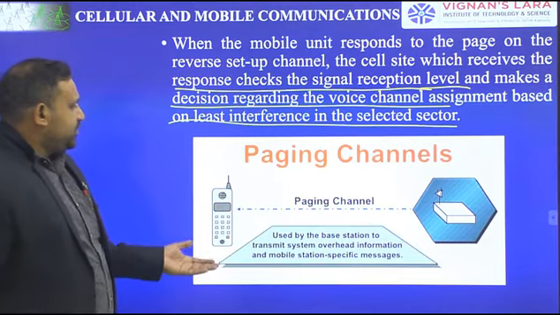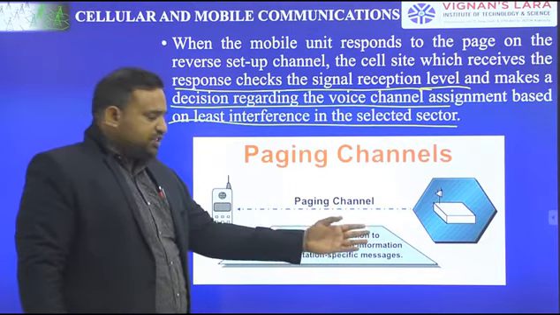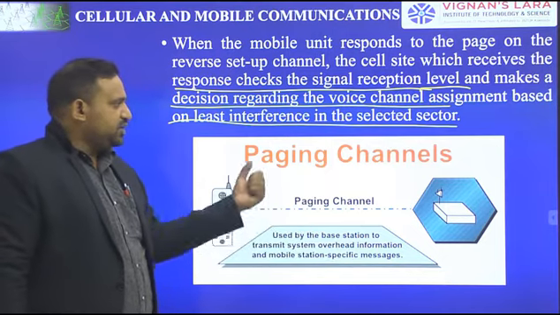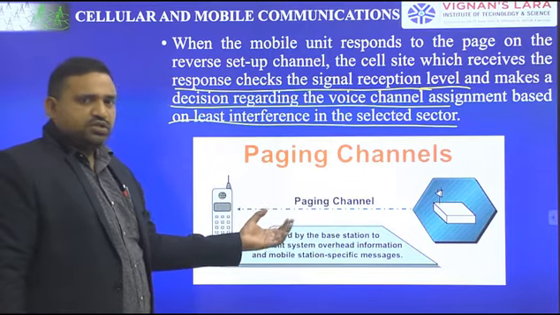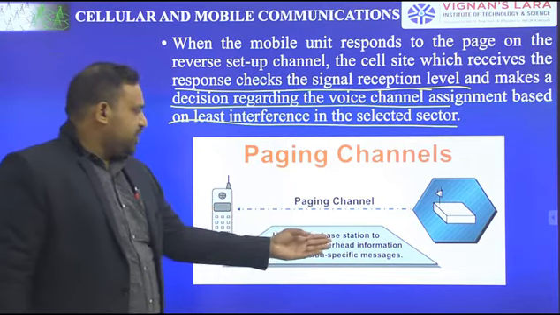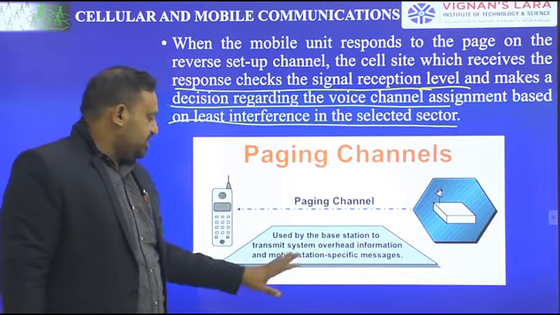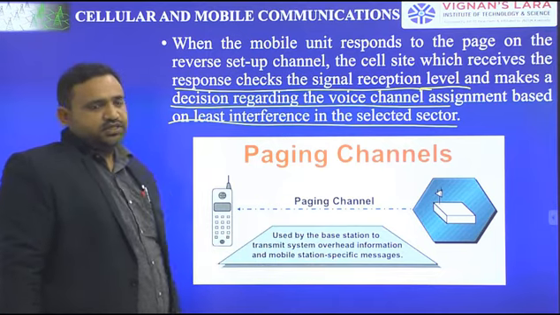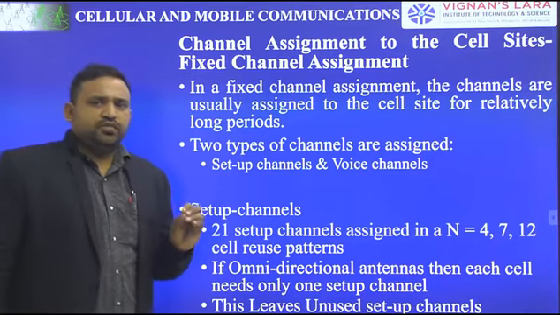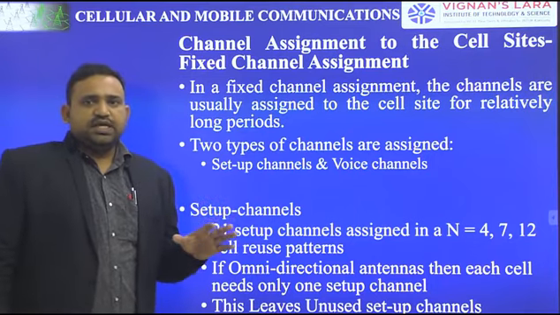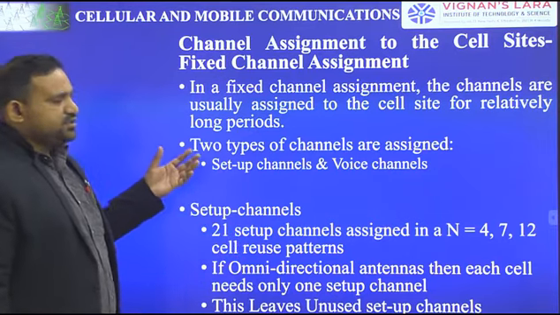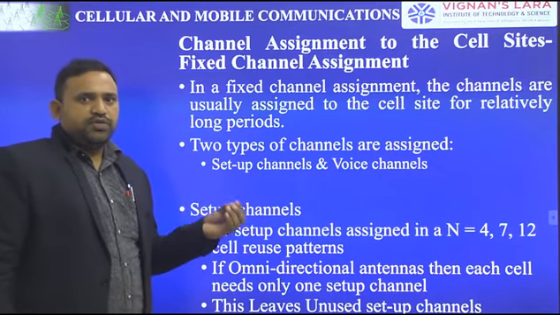The paging channel is used by the base station to transmit system overhead information, such as whether the mobile unit is receiving incoming calls or the qualification for receiving the respective incoming calls. It is used by the base station to transmit system overhead information and mobile station specific messages. This is about paging channels. So we have studied setup channels, access channels, and paging channels. In this class, the first topic is completed. In unit 2, in the first part, I have completed 2 topics.